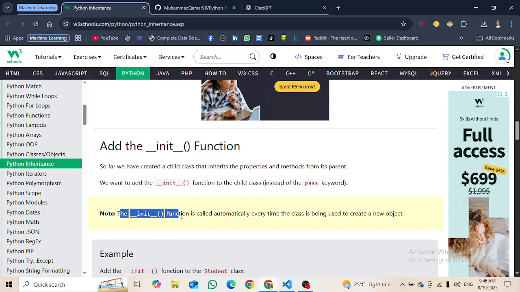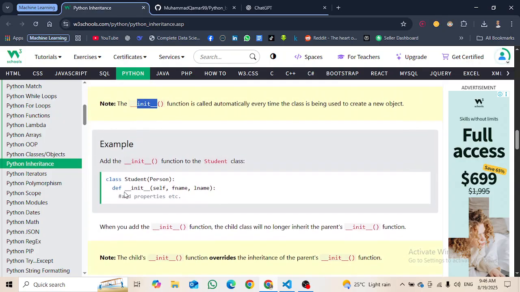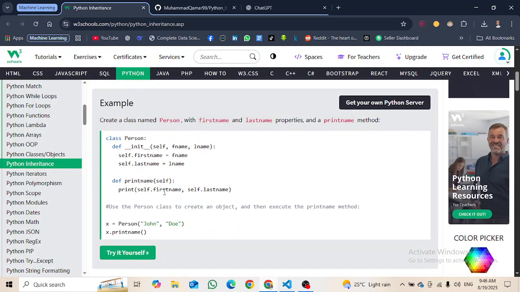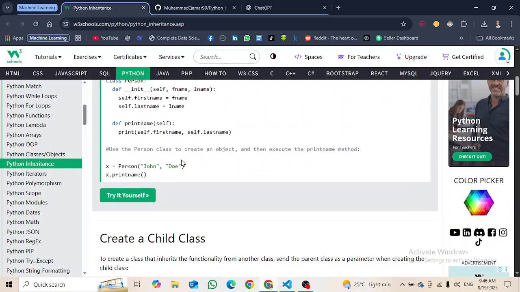Instead of writing the pass keyword, we are going to write the initialize function. Note that the initialize function is called automatically whenever we create a new object. Here you can see it is f name, the first name, and this is the last name.